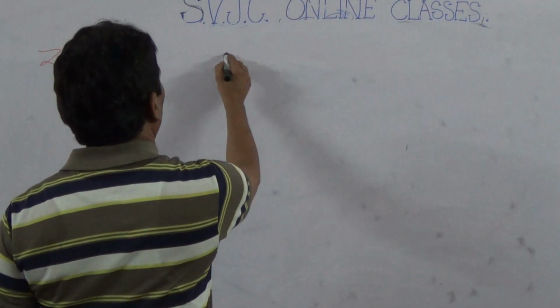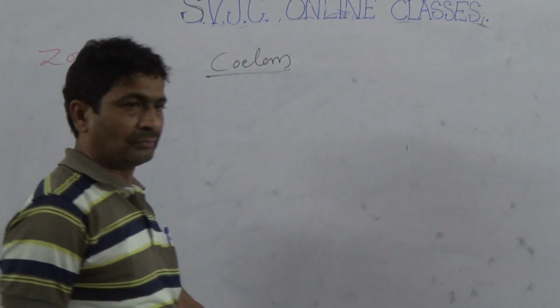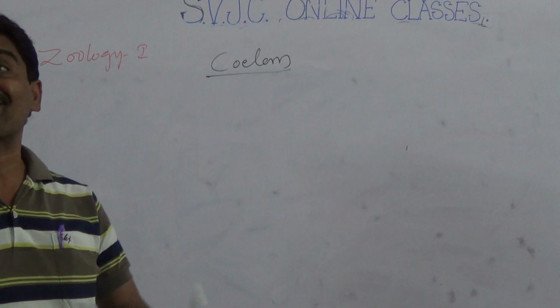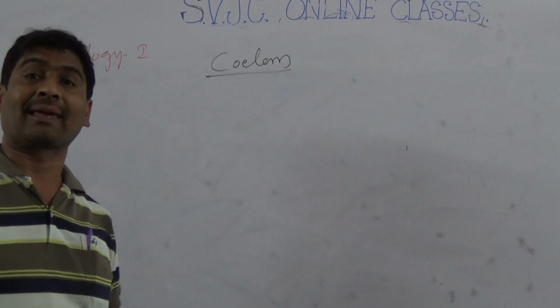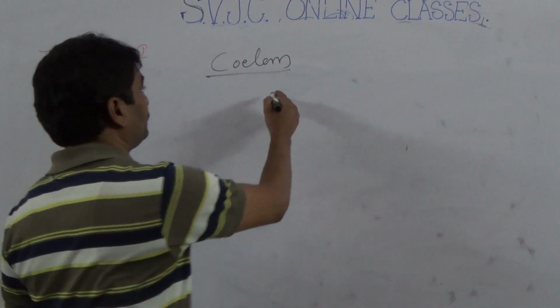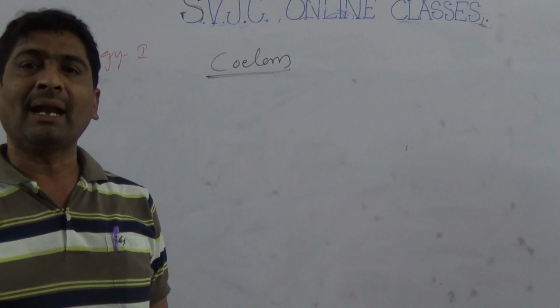Next topic, coelom. The coelom word was coined by Ernest Haeckel. Generally, coelom means body cavity lined by mesoderm.